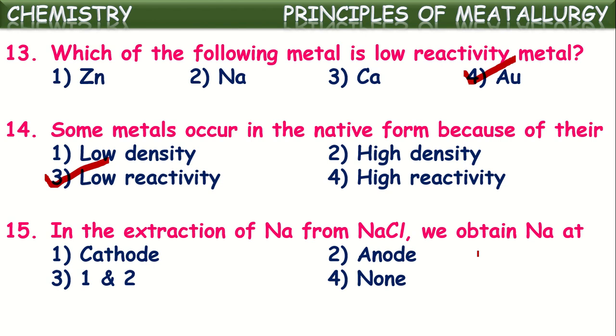and these sodium ions, as we know, are positive ions. They will move towards the negative electrode called the cathode. At the negative electrode, these sodium ions will be converted into pure sodium atoms and they will be deposited at the cathode. So sodium is obtained at the cathode in the extraction of sodium from molten sodium chloride by the process called electrolysis.